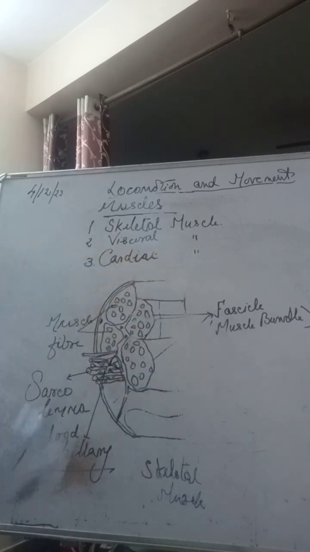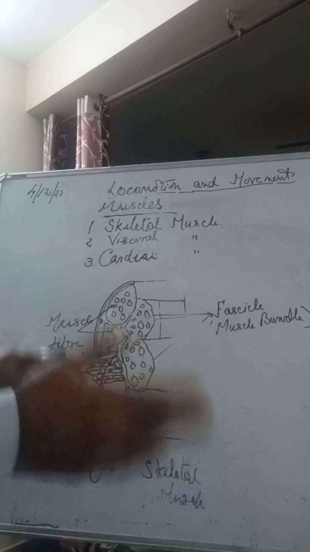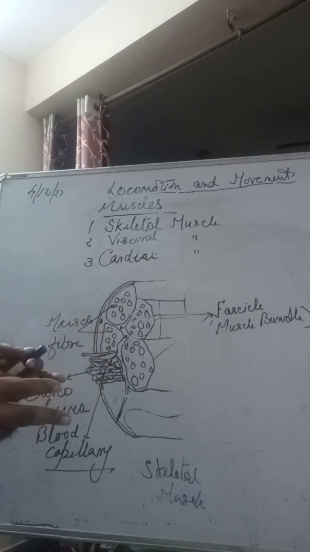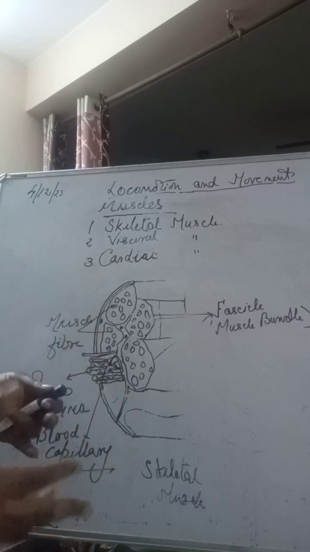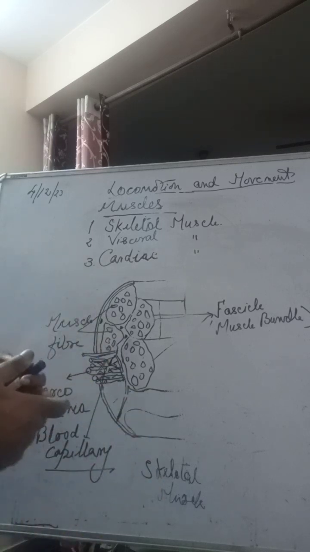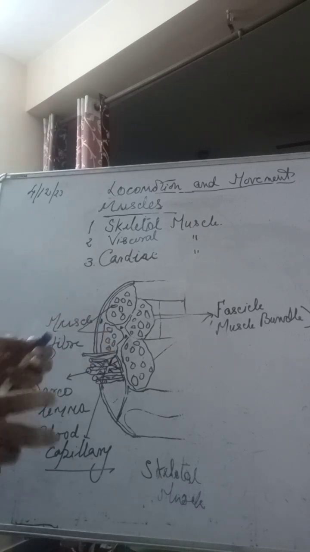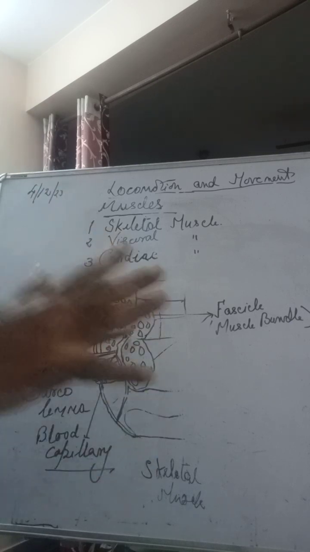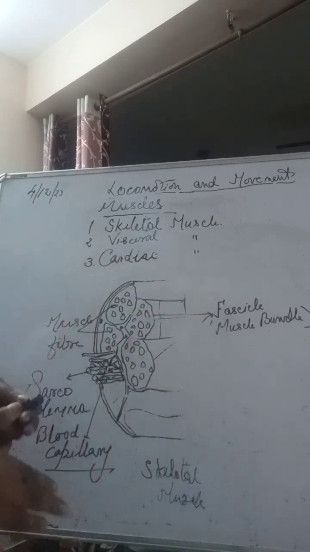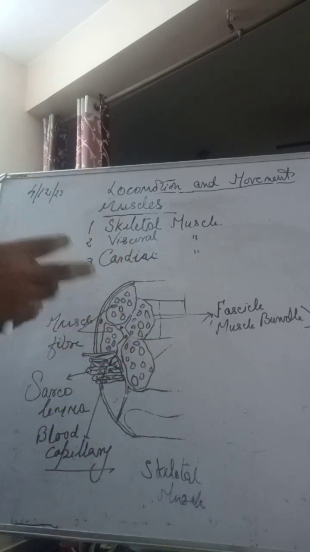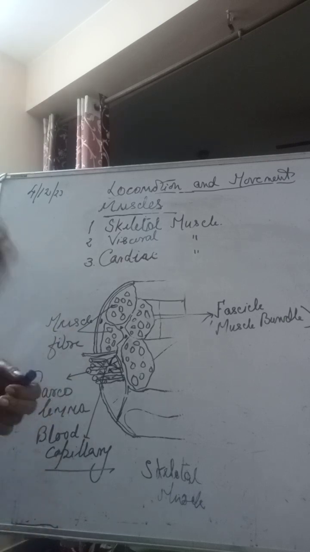And the third kind of muscles, you all have studied about this, the cardiac muscles. My God, heart. And the heart is made up of muscles. And that is why the contraction and relaxation of the heart is enabling the heart, the pumping station, to work. Why do we say pumping station? Because it pumps the oxygenated blood to all parts of the body, isn't it? So how is this possible? Because of the cardiac muscles only.